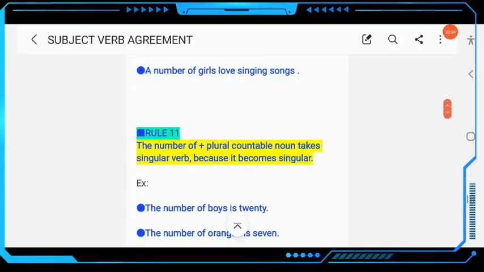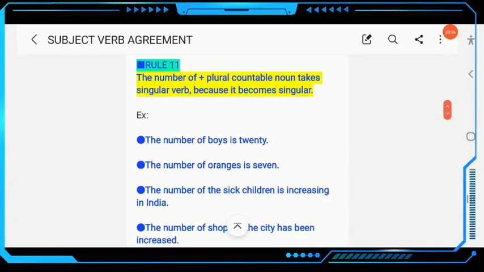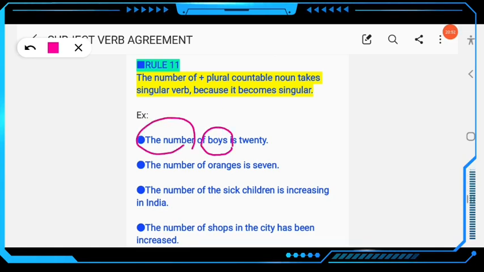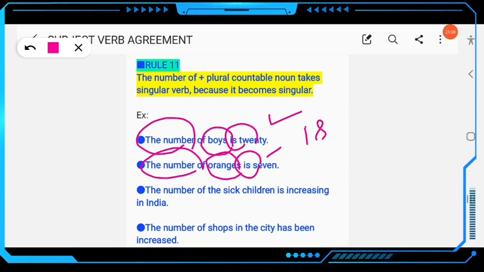Then next, come to rule number 11. The number of plus a plural countable noun takes a singular verb because it becomes singular. Here, the number of boys is 20. If the sentence starts with the number of, then it becomes singular, is 20. Don't write or say are 20. The number of oranges, oranges is a plural countable noun, and the sentence starts with the number of, so the verb is singular, is. Don't write or say are.